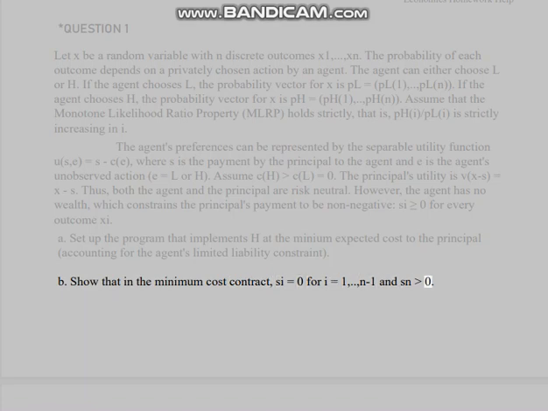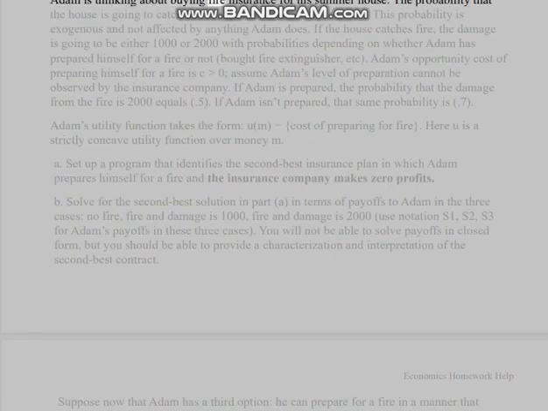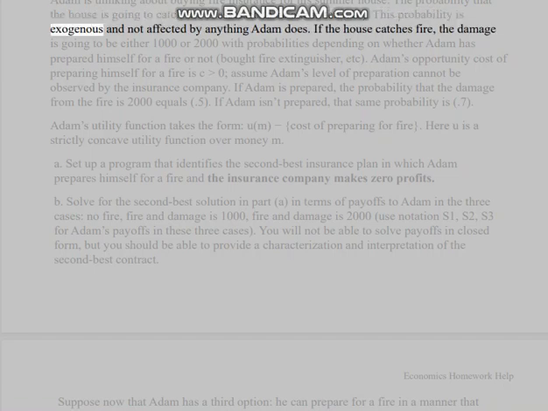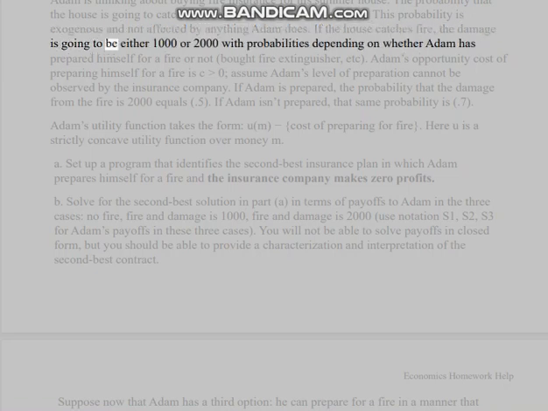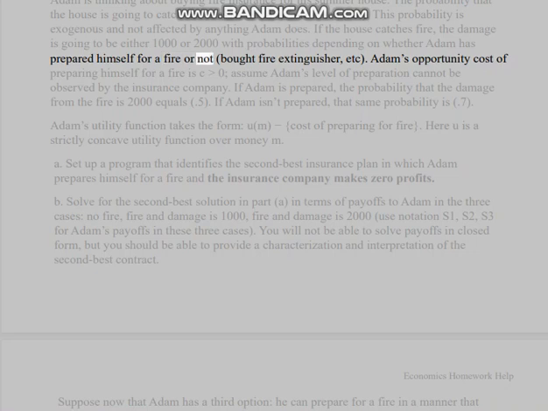Question 2. Adam is thinking about buying fire insurance for his summer house. The probability that the house is going to catch fire is assessed to be 1 in 10. This probability is exogenous and not affected by anything Adam does. If the house catches fire, the damage is going to be either 1,000 or 2,000, with probabilities depending on whether Adam has prepared himself for a fire or not, bought a fire extinguisher, etc.